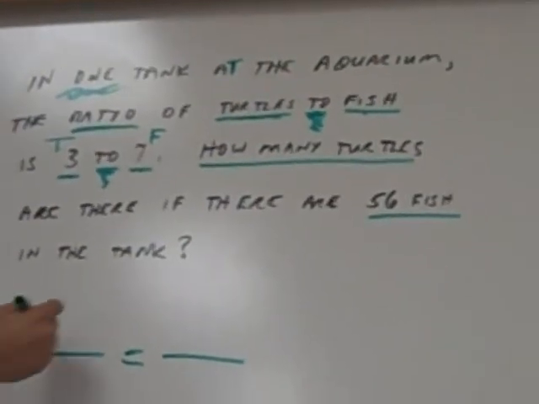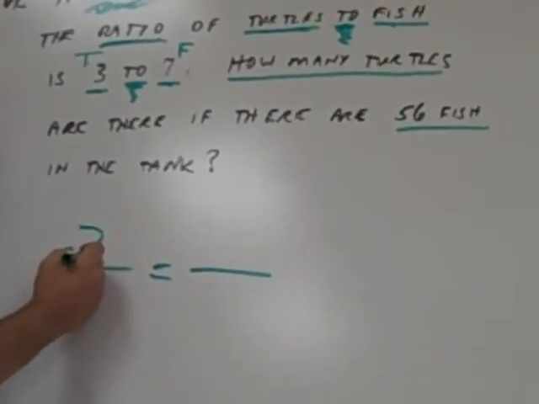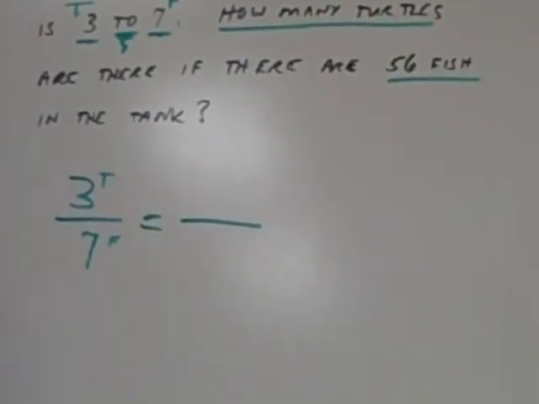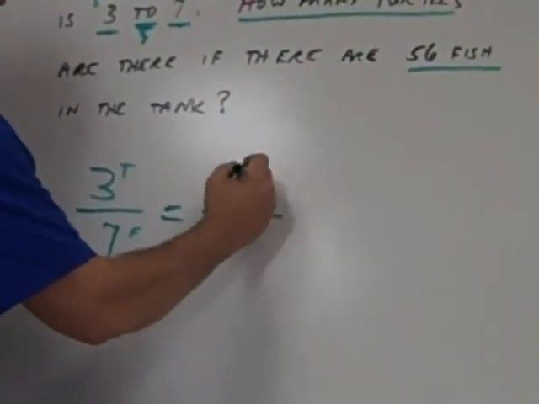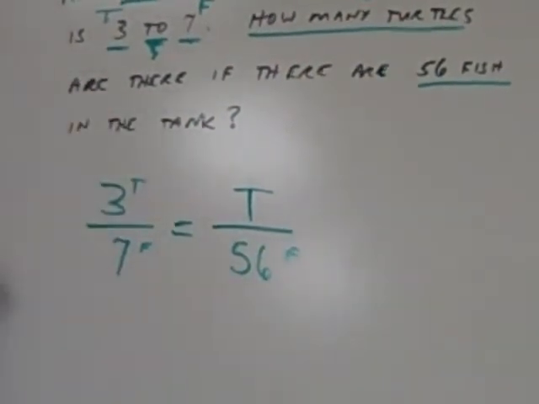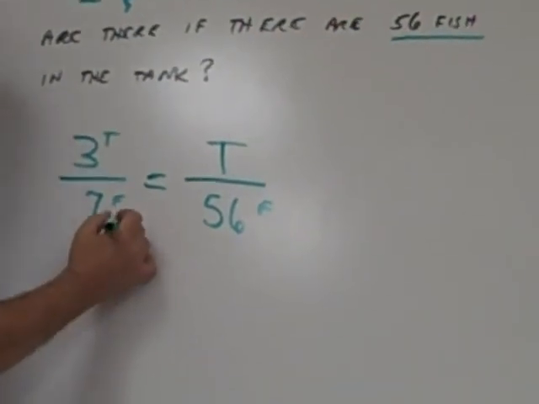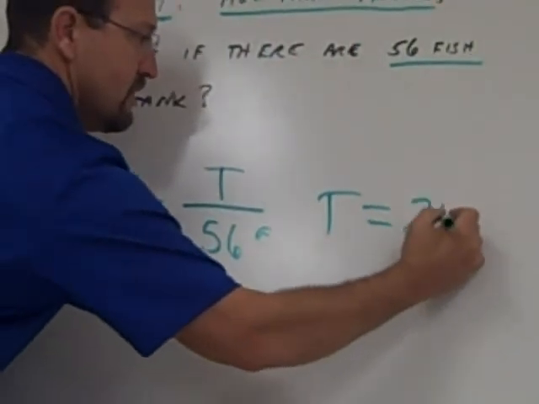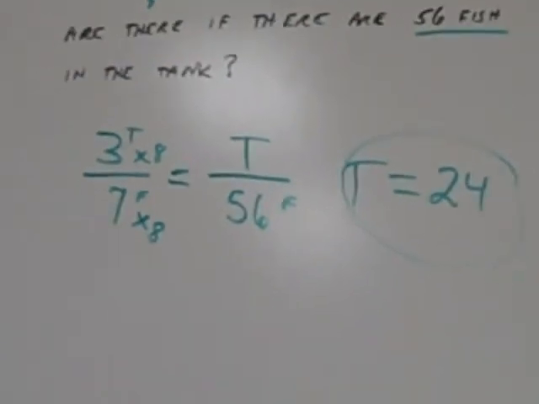Now, can we set up our fraction? 3 turtles, 7 fish. How many turtles? T. 56 fish. Can I work that now? Yes. What we got? Times 8. Times 8. 24. Turtles is 24. Okay?